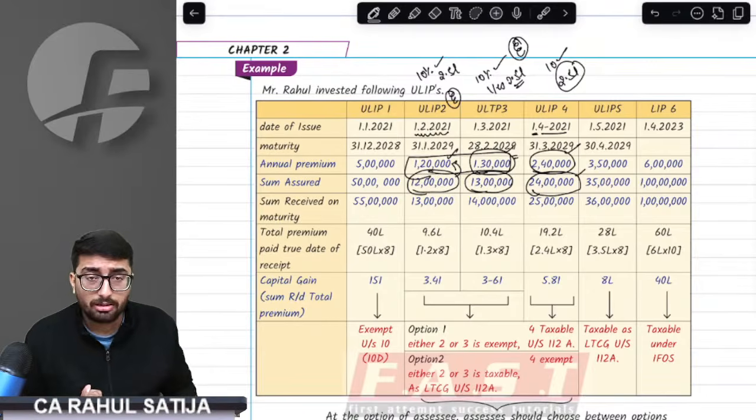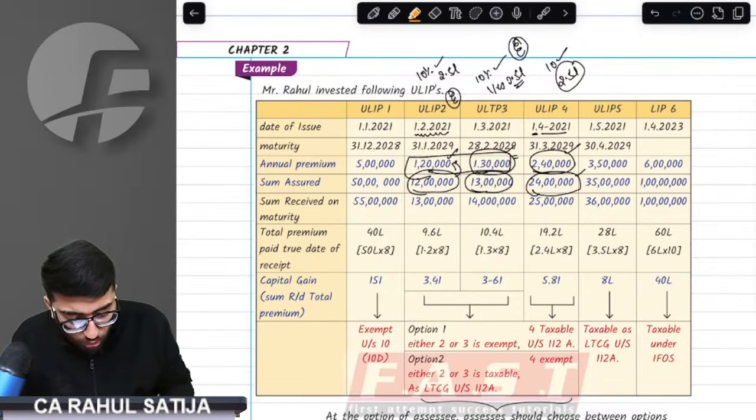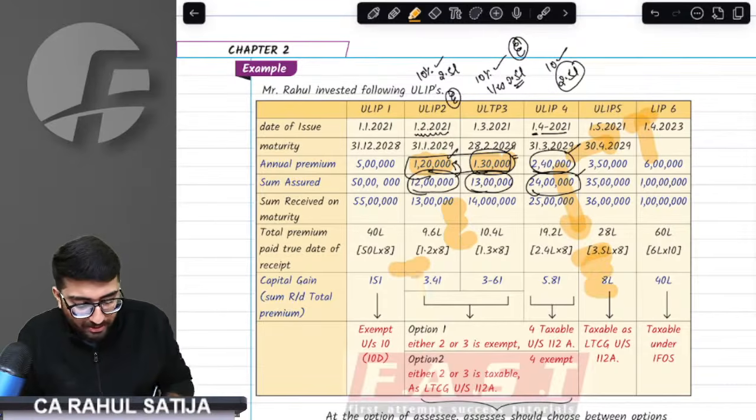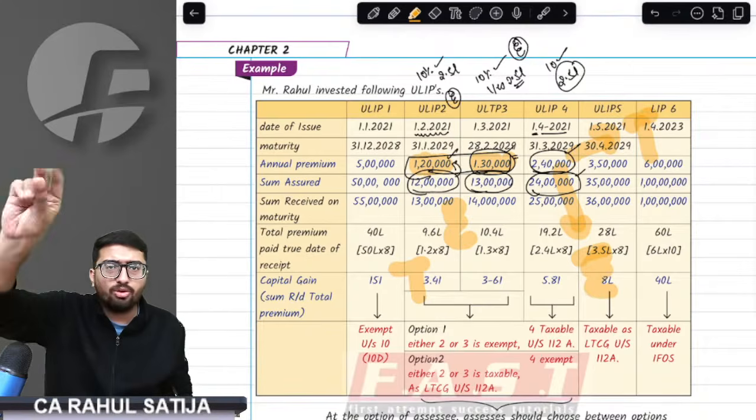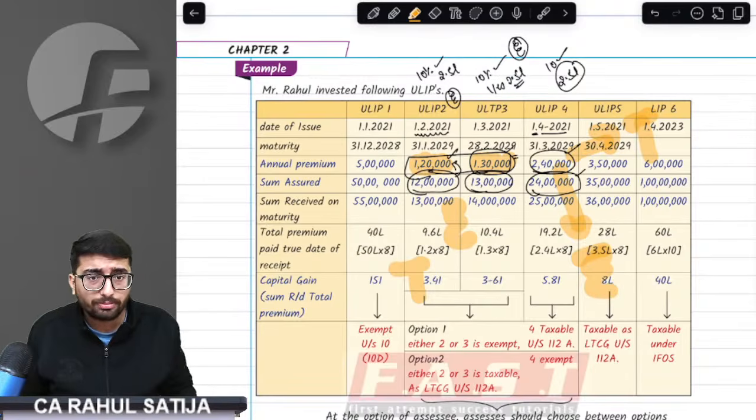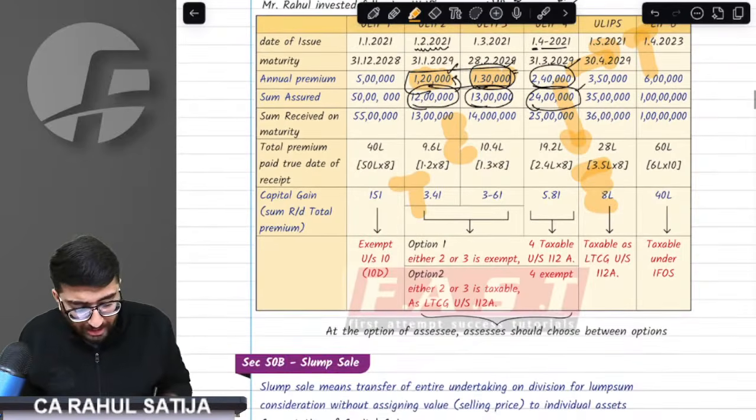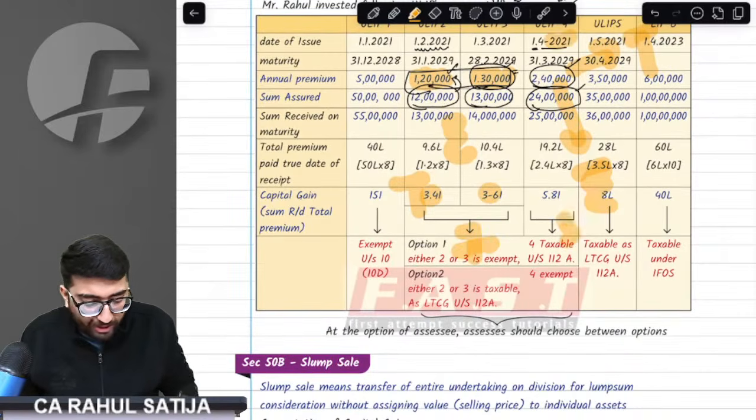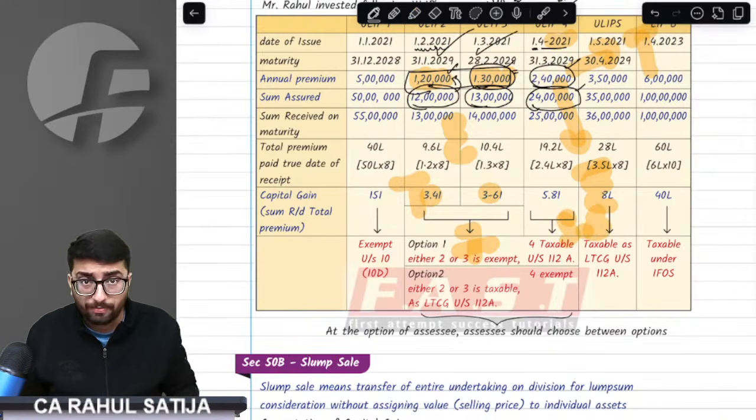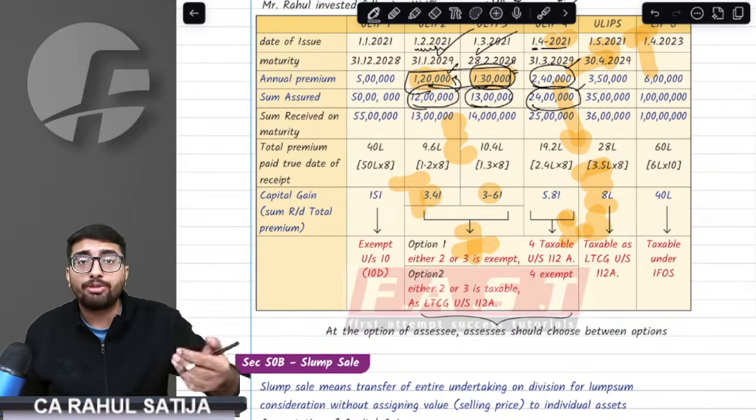So here we have a choice. Either we use ULIP 2 and ULIP 3 together as exempt and tax ULIP 4, or we take ULIP 4 as exempt and tax the others. We have to make a choice because only ULIPs on which the premium is up to 2.5 lakh will be exempt. We have to utilize the best. The provision says if you exempt ULIP 2 and 3, then 7 lakh would be exempt. If you exempt ULIP 4, then 5.8 lakh would be exempt. Of course, you would go with ULIP 2 and 3, and that is how you have to solve it in an exam. If multiple ULIPs are given, you have to choose the ULIPs on which you get maximum exemption.